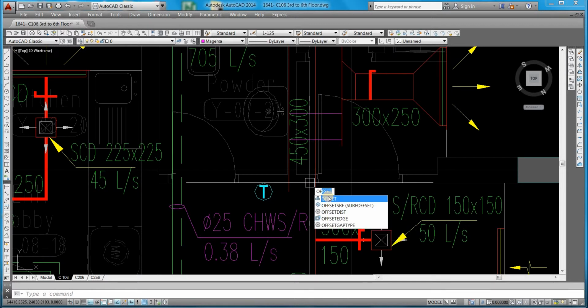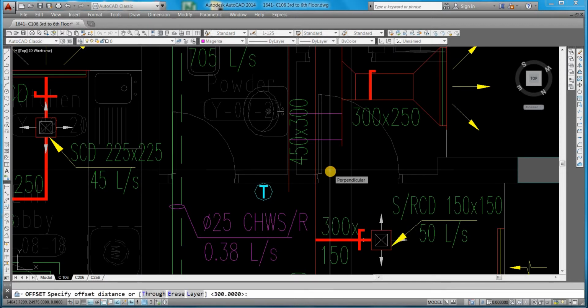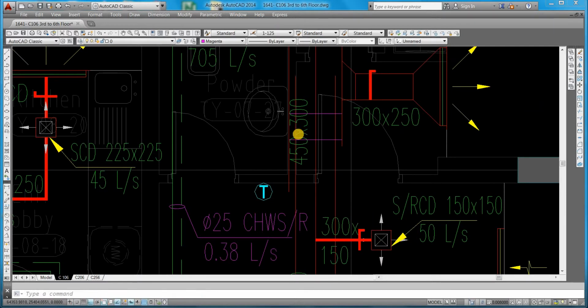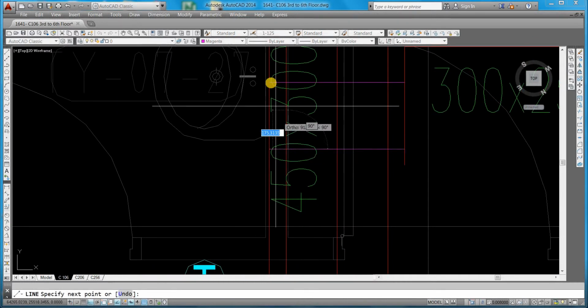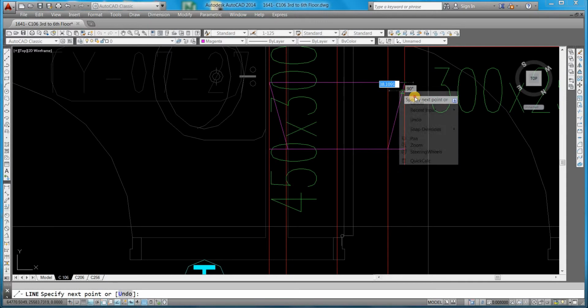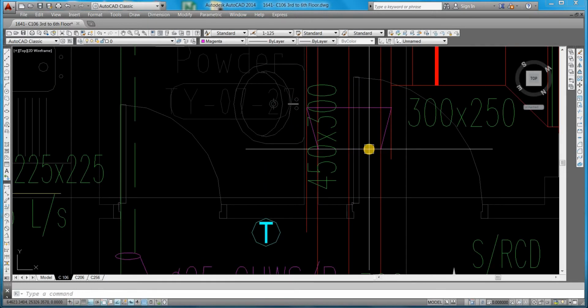Offset 225. From there, okay. You can take a line here. This one is a tapper reducer, TR. You need to connect.